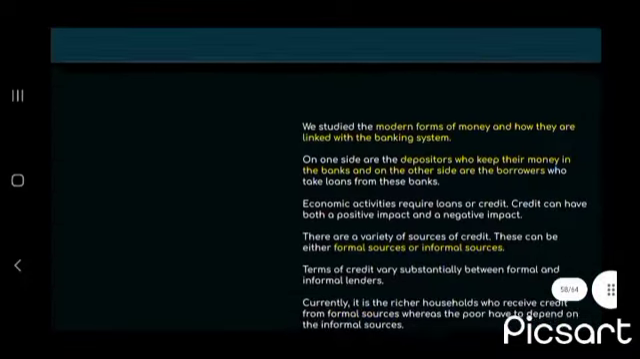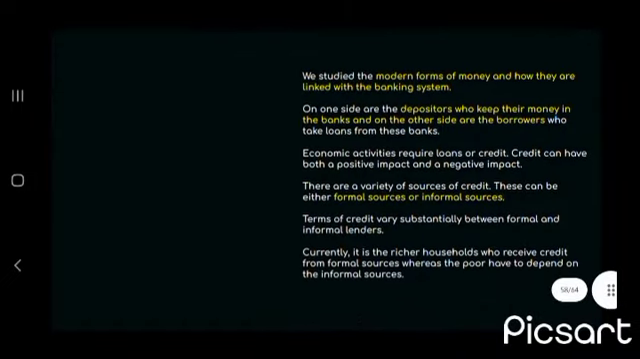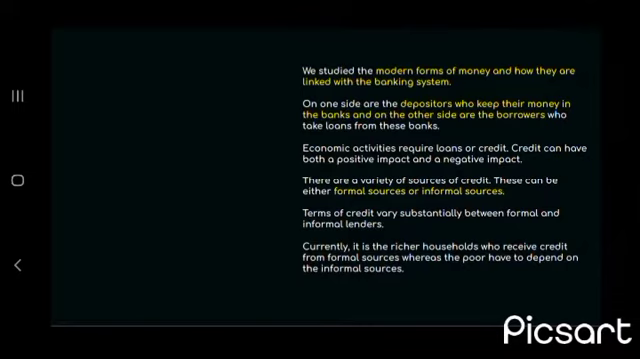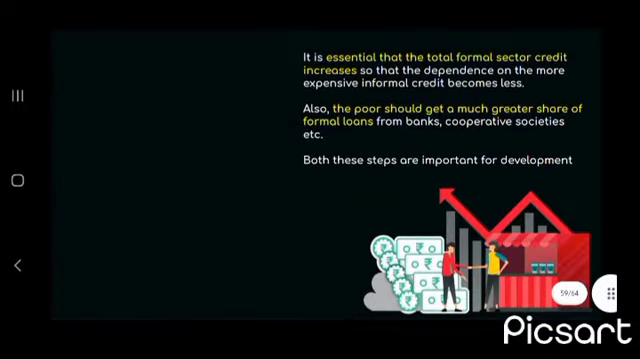Now, summing up, we studied the modern forms of money and how they are linked with the banking system. On one side are the depositors who keep their money in the banks, and on the other side are the borrowers who take loans from the banks. Now there are a variety of formal sources and informal sources of credit. Terms of credit vary substantially between the formal and informal sector. Currently, it is the richest households who receive credit from formal sources, whereas the poor have to depend on the informal sources. It is essential that the total formal sector credit increases. The poor should get a much greater share of formal loans from banks, cooperative societies, etc.